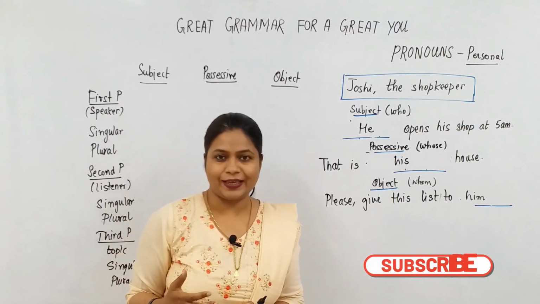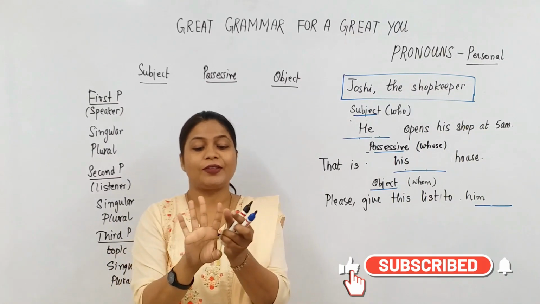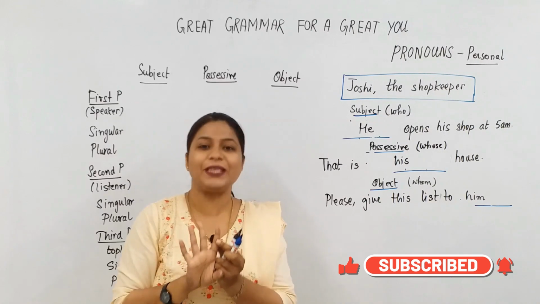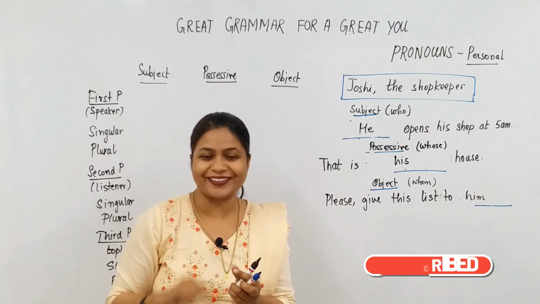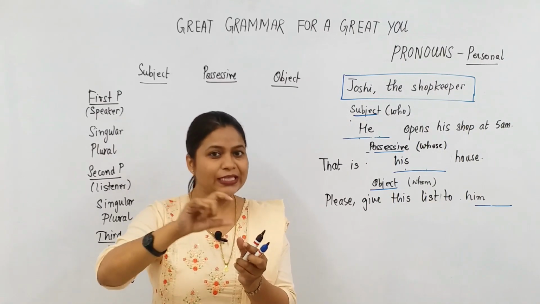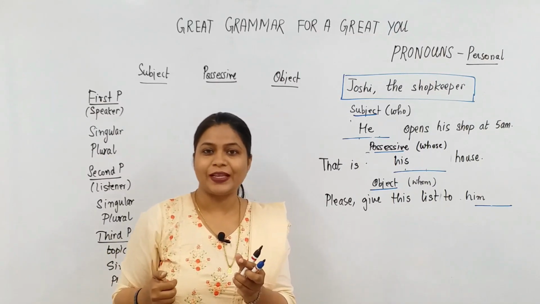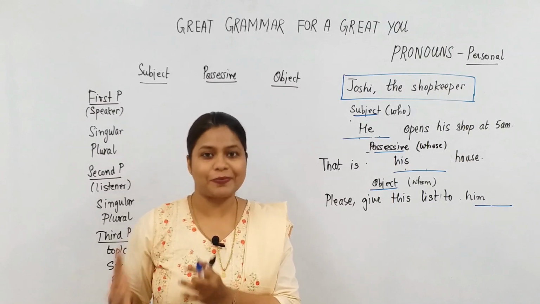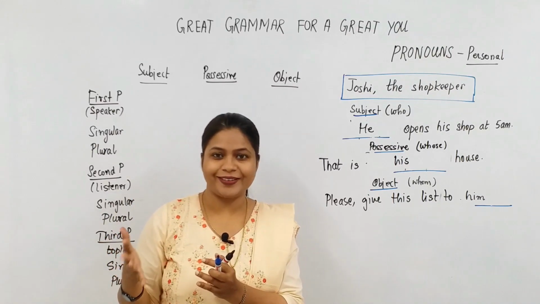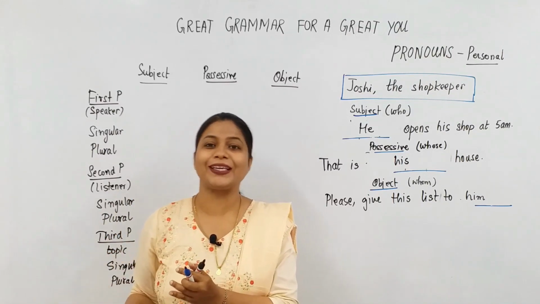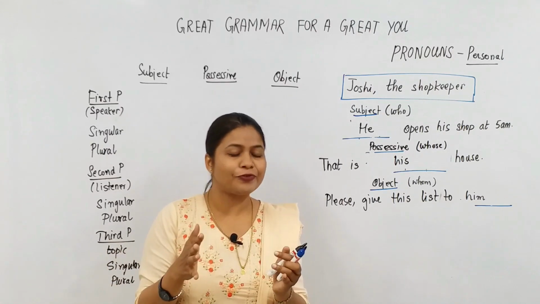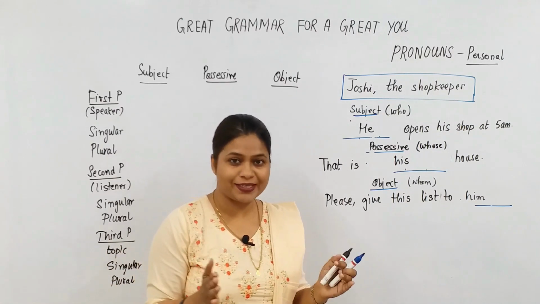When I'm speaking, there are 3 persons. The first person is the speaker, like I am speaking. When I use the word second person, I'm talking about you, the listener. And when I'm talking about something, a topic, the topic can be a person, the topic can be a thing. That is referred as the third person.